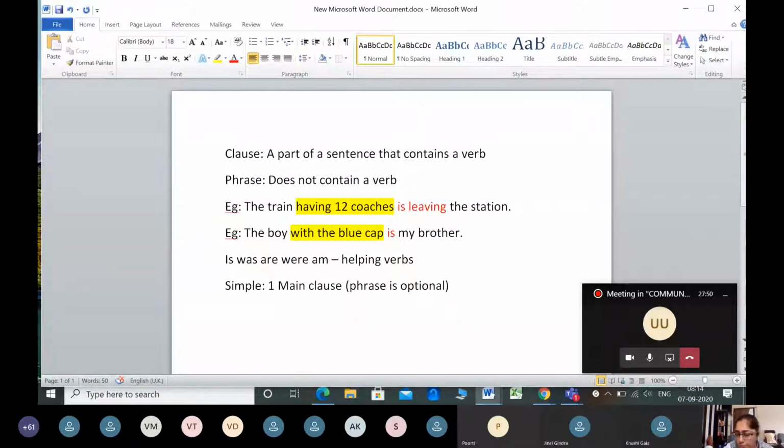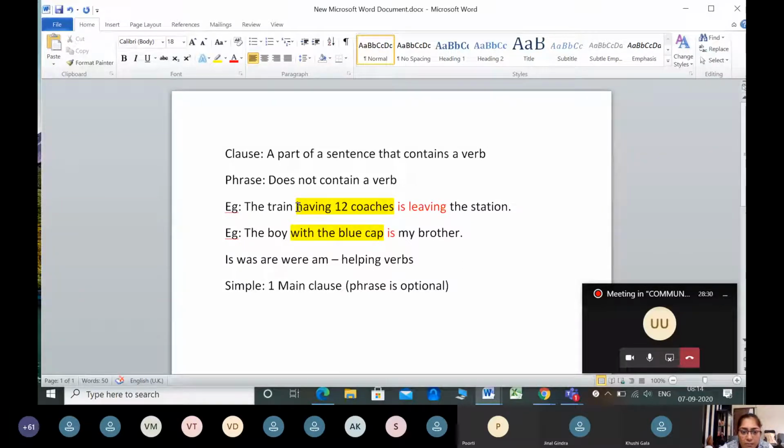Now I am mentioning to you main clause, then you would understand what is a main clause and what is a subordinate clause. A clause that stands on its own, for example, it can form a complete sentence on its own, is called a main clause. But if there is a clause that is having a verb, but it cannot stand on its own, and it has to depend on a main clause in order to make a complete sentence, then it is called a subordinate clause. A subordinate clause is also called a dependent clause.